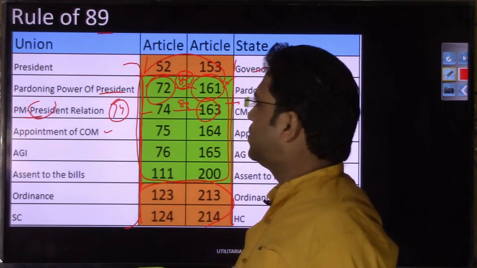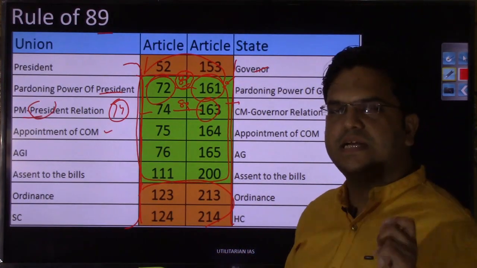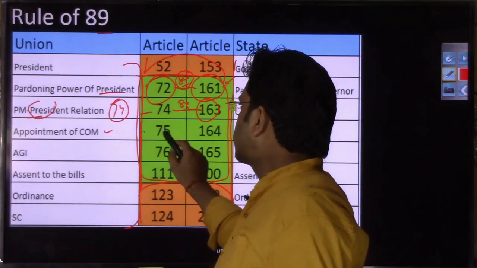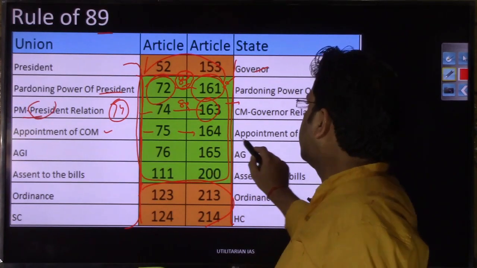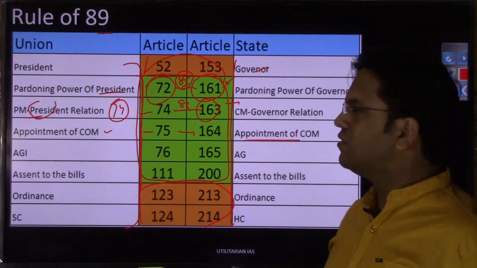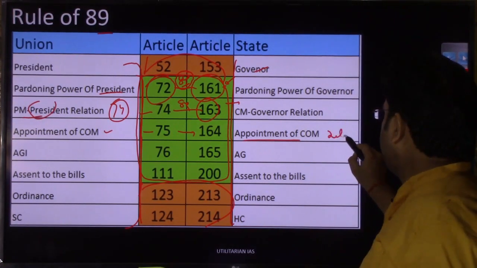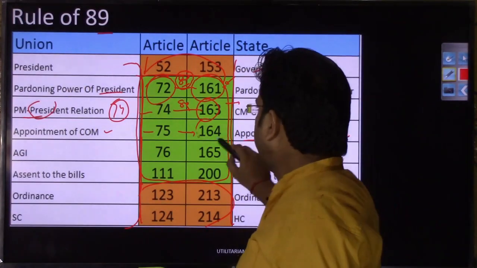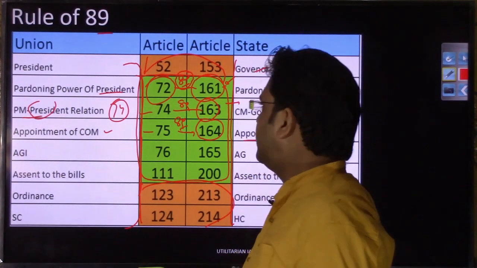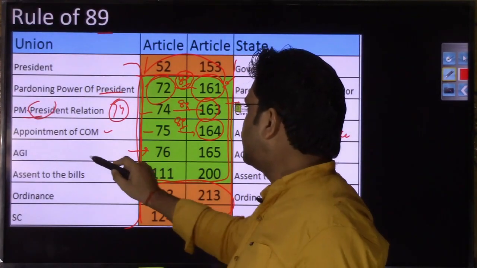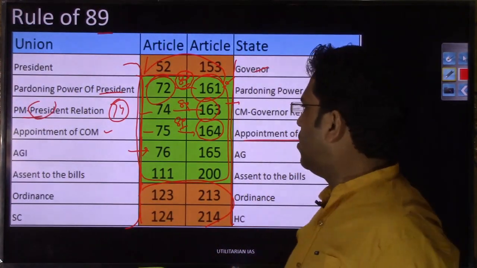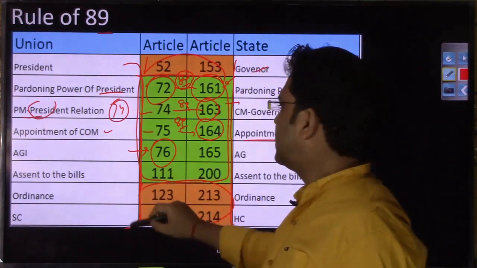The appointment of the council of ministers at the central level is discussed in article 75, and the corresponding article at the state level is 164, again a difference of 89. For the attorney general of India, the dedicated article is article 76.